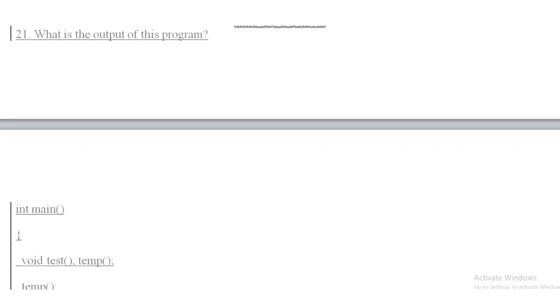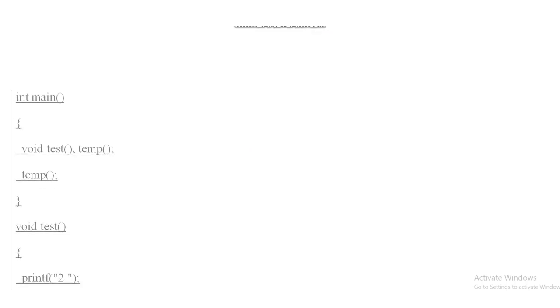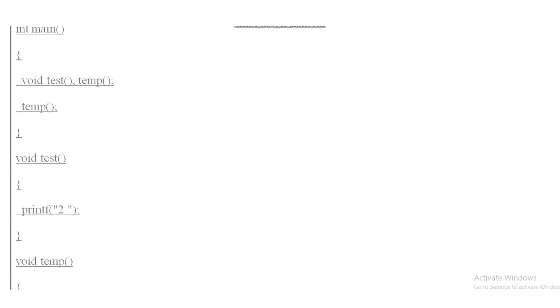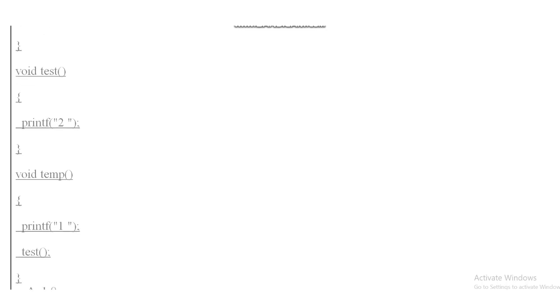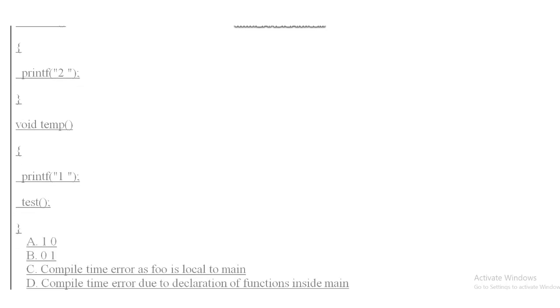What is the output of this program? Int main, void test, and temp. Again temp function is called. In void test, in printf statement 2 is printed. In void temp, in printf statement 1 is printed, and again test function is called.